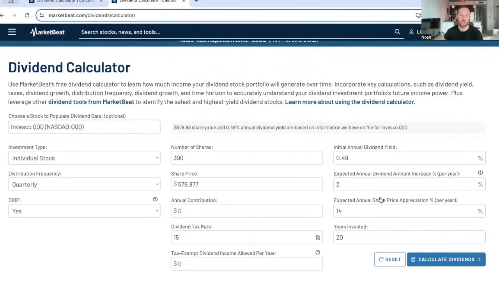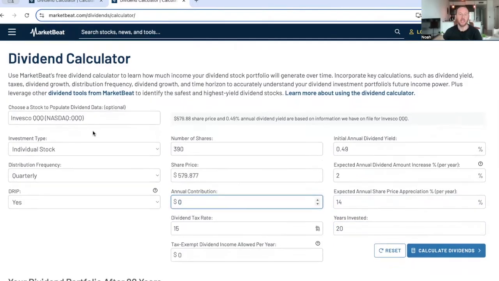Now, we could have changed that assumption a bit, but right now we're going to leave it as is. And then again, we're going to expect, in this case, price appreciation as opposed to dividend yield, because with QQQ, it's a price appreciation play. It's a growth play as opposed to a dividend yield per year. Set it up for 20 years, 15% tax rate, no annual contribution. And what do we get in the end of it all?